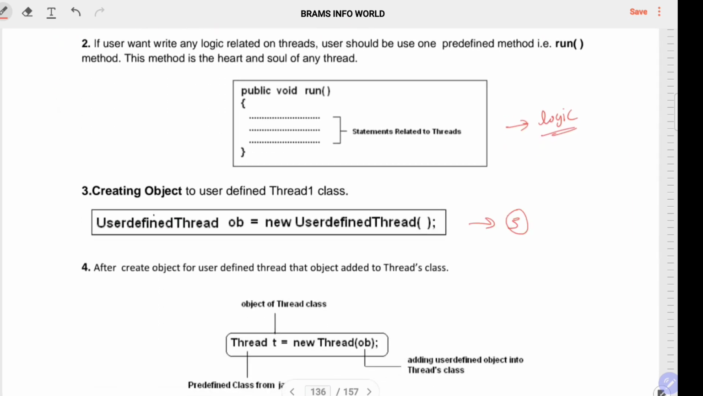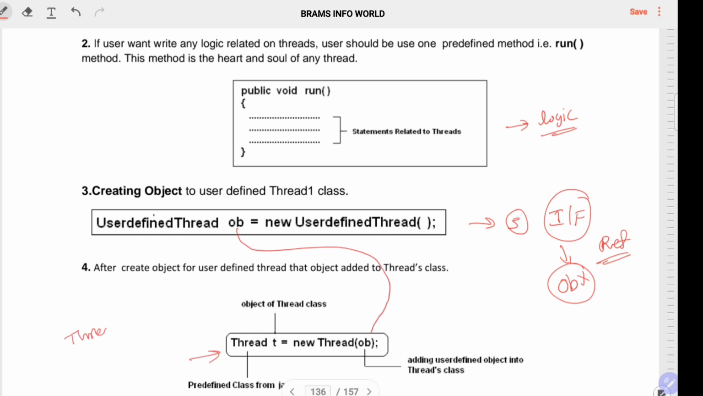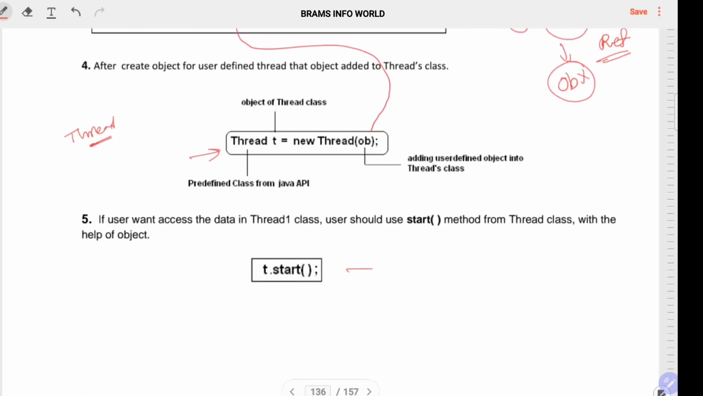But one thing you have to remember, for an interface, direct object access is not allowed in Java. We need some kind of reference. So this is the object, and this object is going to be added to the Thread class again. Thread is a predefined class. So this is our step number 4. And step number 5 is we have to call the start method to run the logic. So this is the concept of the Runnable interface, right? Okay, so let us see the program, then you will get the full idea.